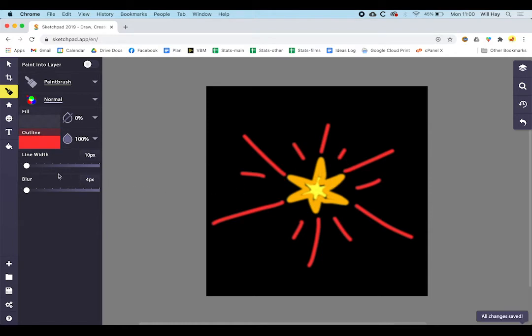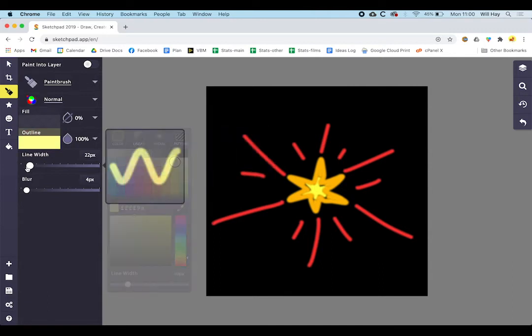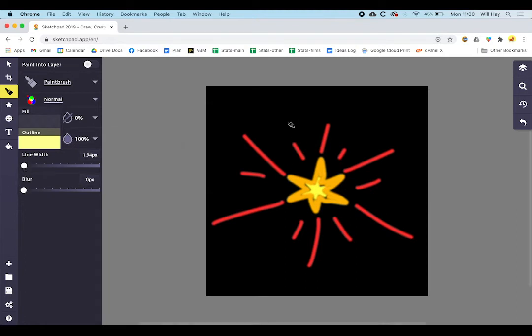Right, final thing is going to do some sparkles. So I'm going to go really light yellow, take it all the way down to 2 pixels and no blur. Dot, dot, dot. There we go.